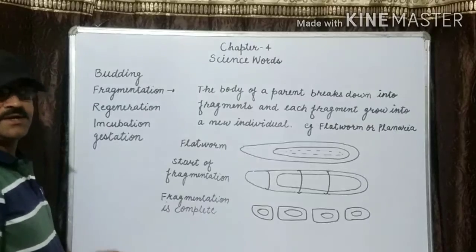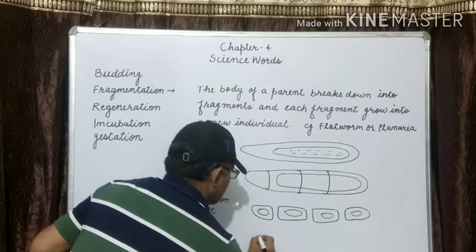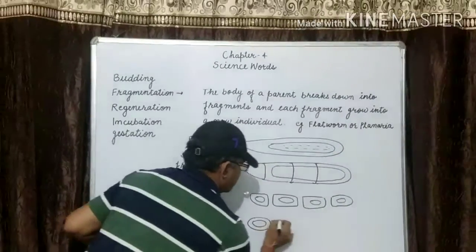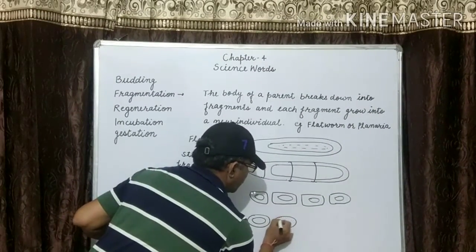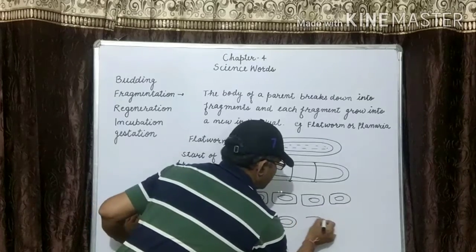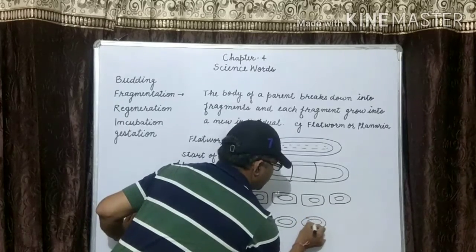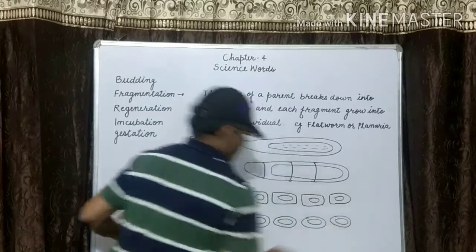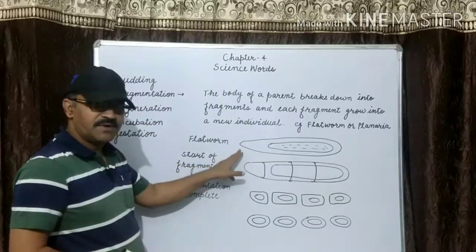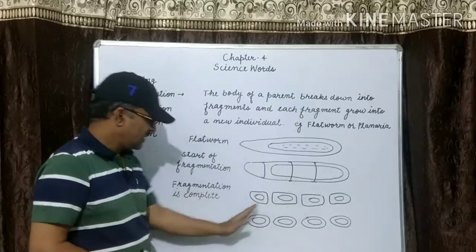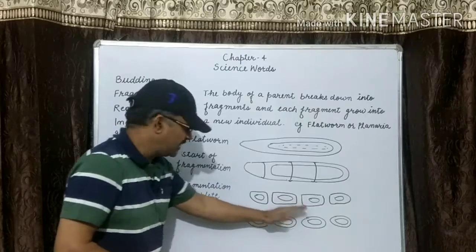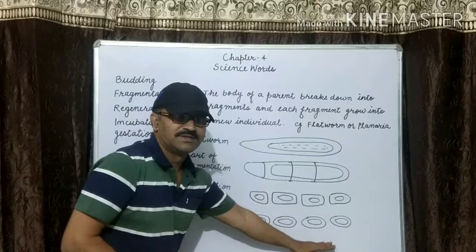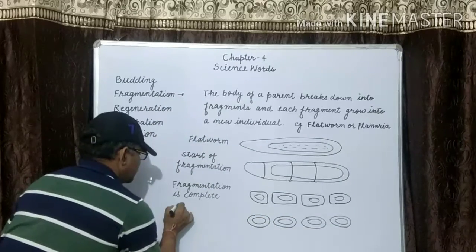Fragmentation is complete, and second is regeneration, which starts. They grow into a new individual. There is one flatworm. It divided into 4 parts, and here the fragmentation is completed, and one piece grows into 4 pieces. This is known as regeneration.